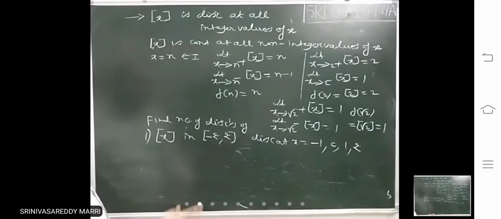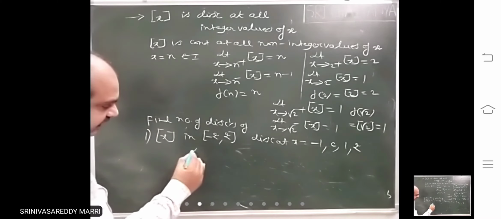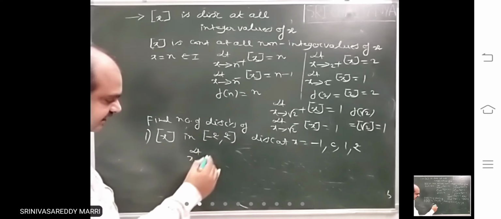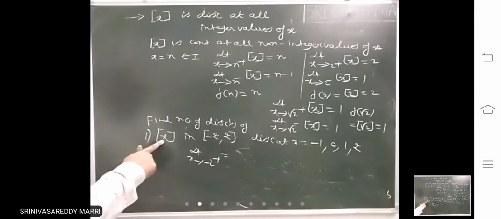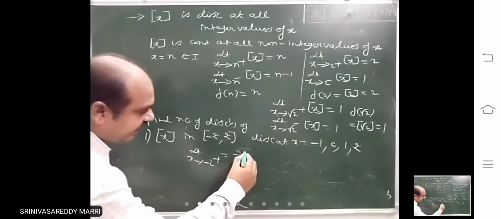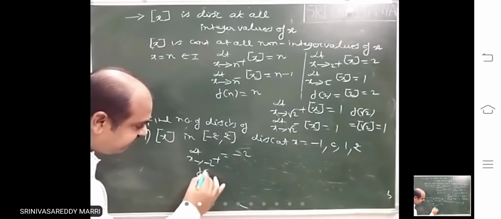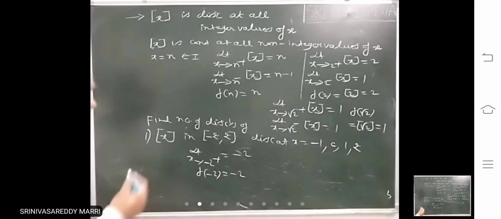Don't write -2 because at -2 only right limit must be calculated. At this it will be continuous. -2 plus, if you calculate what you will get for this one, just greater than -2. That means -1.999. Step is what? -2. F of -2 is what? -2. These both will be equal.